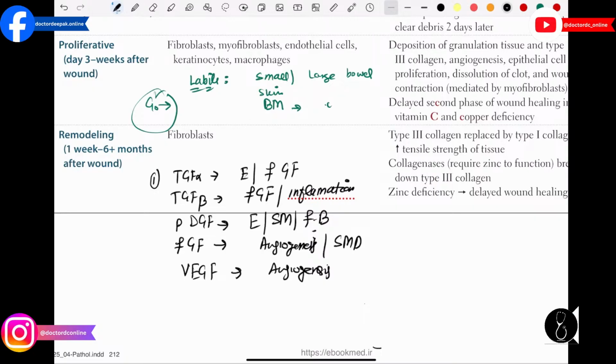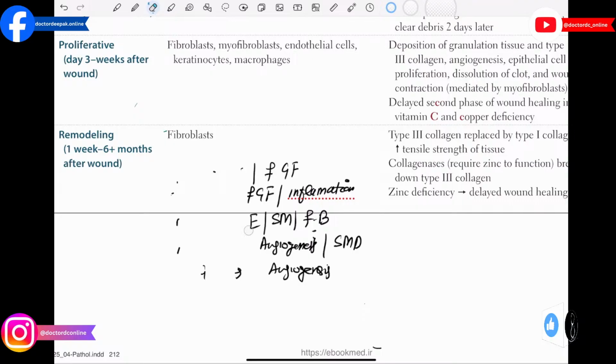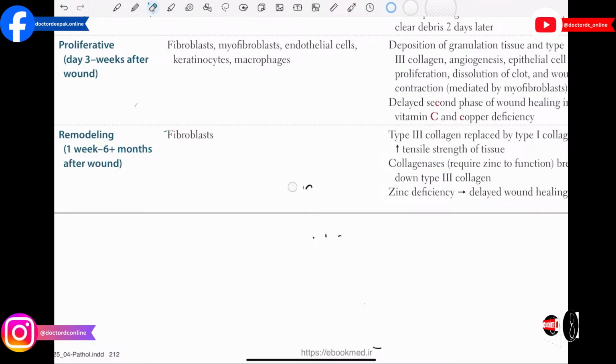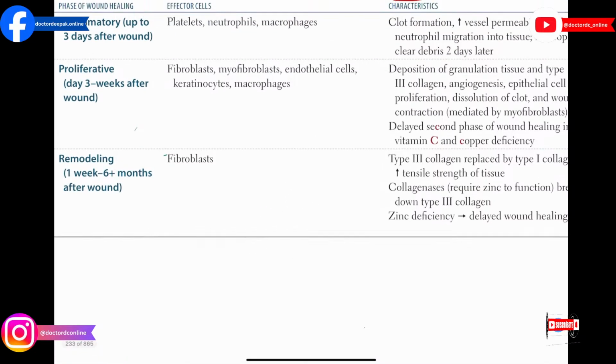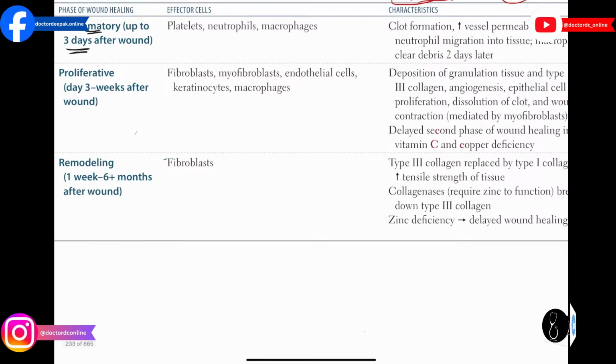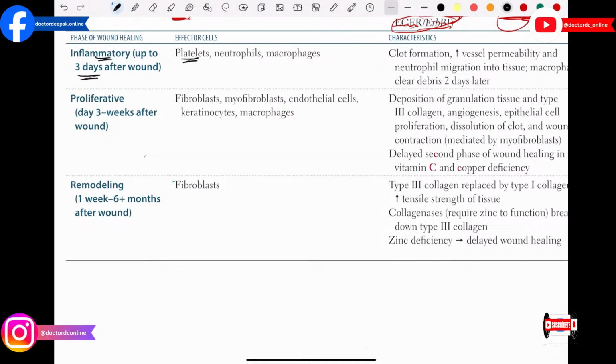So let's now take a quick read from your book, like what they mention in the phases of wound healing, like everything they mention. So first of all, you guys have to remember one thing. The wound healing is going to occur in 3 major phases. So according to First Aid, the wound healing phases are basically divided into 3 main phases. So first one is the inflammatory, which is up to 3 days after the wound. And in this phase basically what are the effector cells that are going to be involved, like platelets, neutrophils and